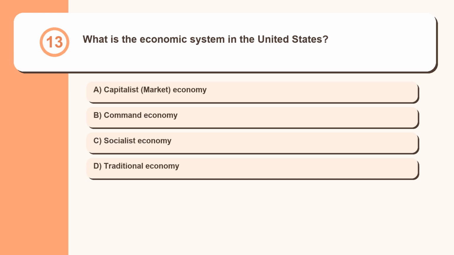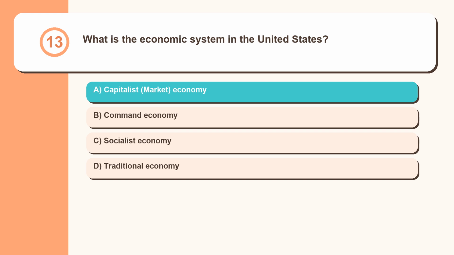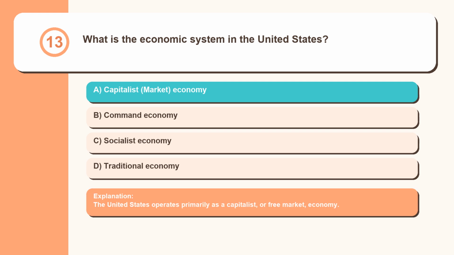Question 13. What is the economic system in the United States? Capitalist, market, economy, command economy, socialist economy, traditional economy. The United States operates primarily as a capitalist, or free market, economy.